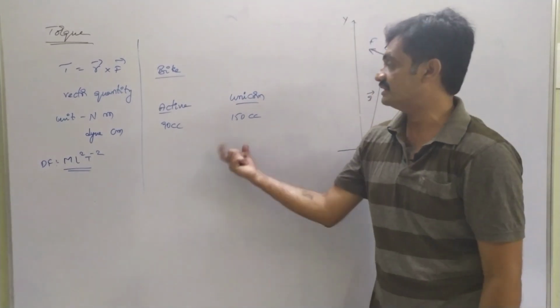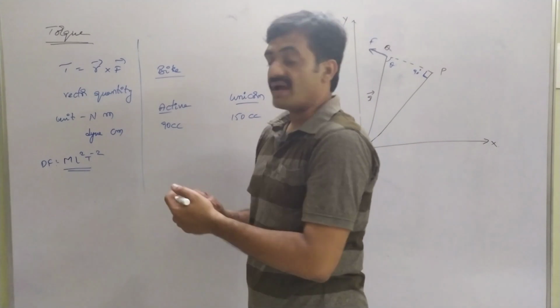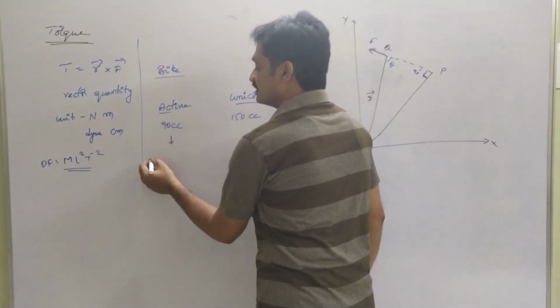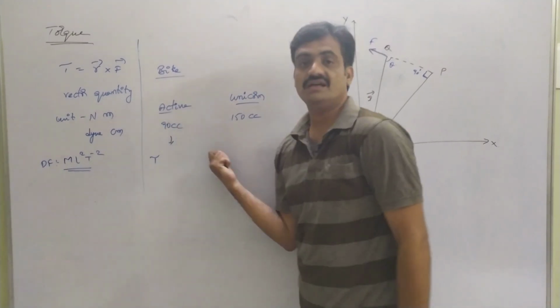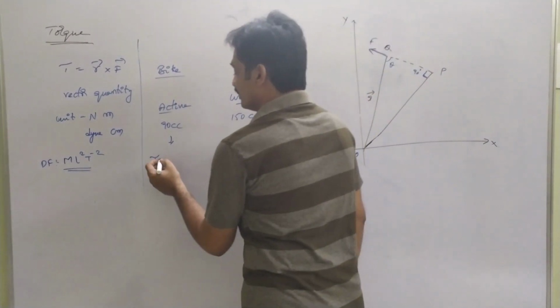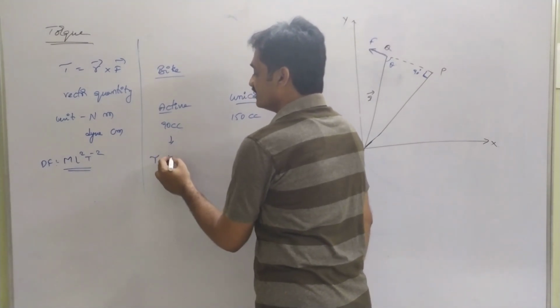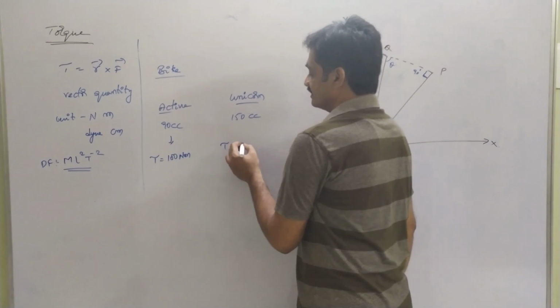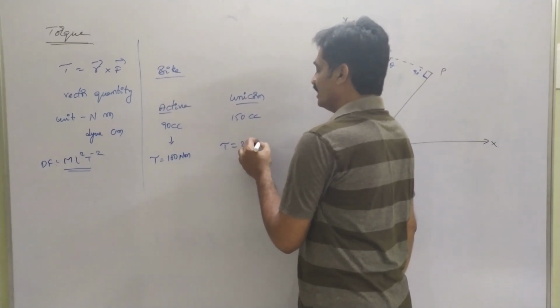CC represents cubic centimeter. As you observe the manual of the Activa or Unicorn, you can find the torque of these bikes in the manual. Suppose the torque of Activa is 100 Newton meter, and we consider the torque of Unicorn as 220 Newton meter.